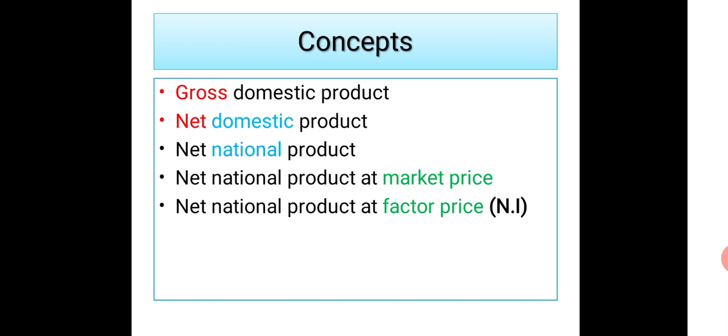Okay, so the highlighted words are gross and net, domestic and national, market price and factor price. We need to understand what these are and how to convert one concept to another, which will make it easy to understand the whole concepts at different levels, right? So we will start with gross and net, right?